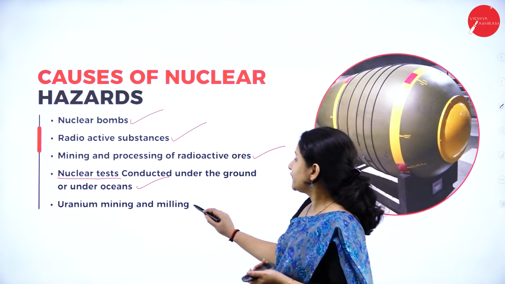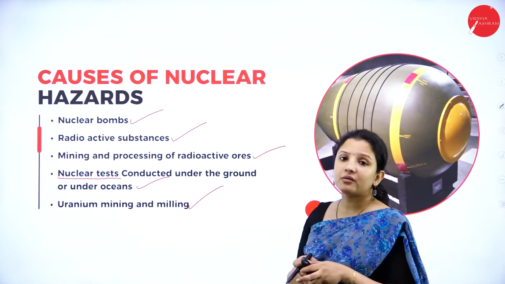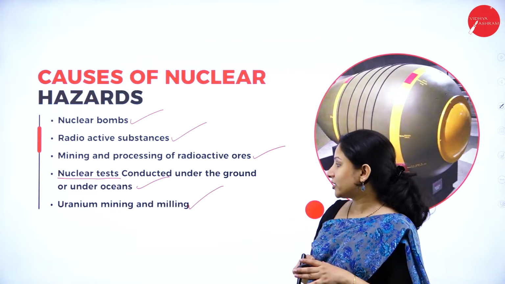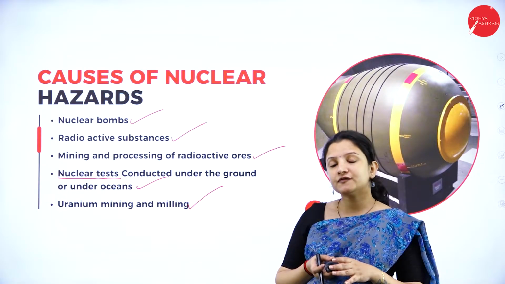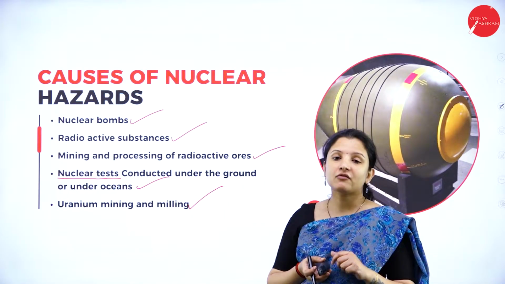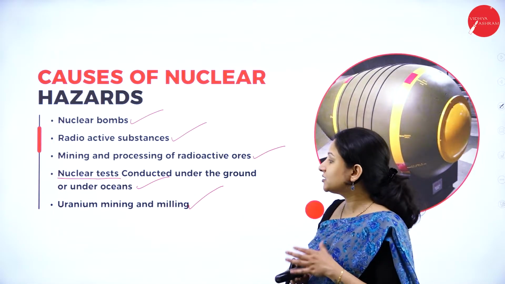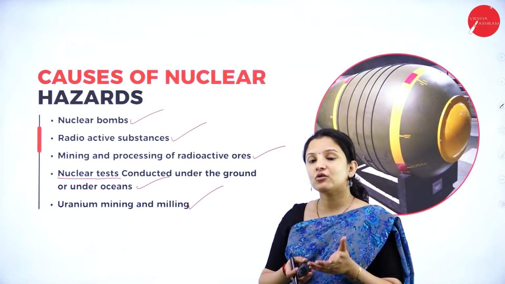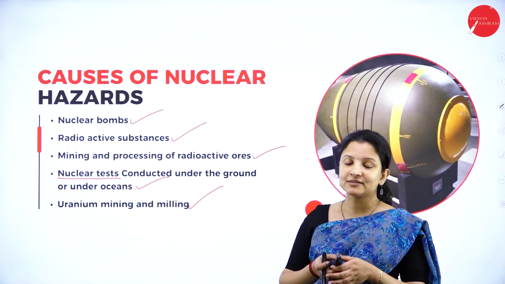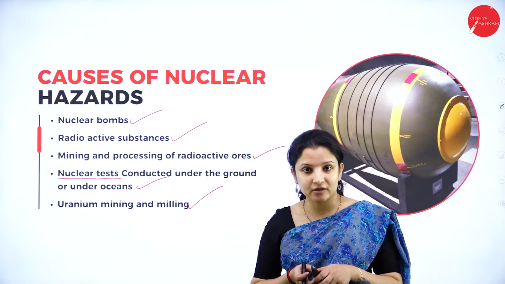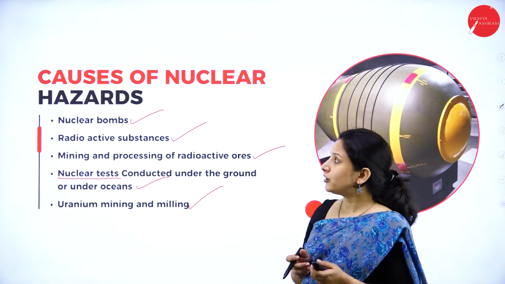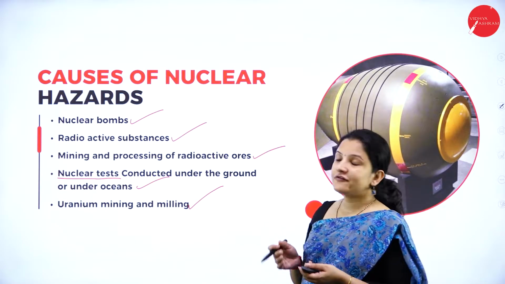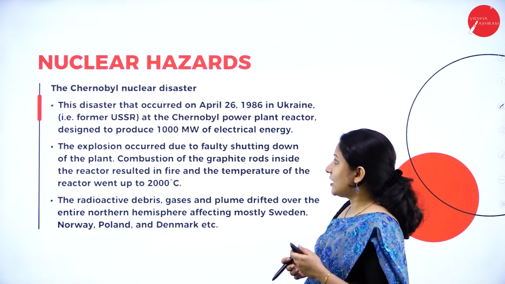Next is uranium mining and milling. Uranium is one of the very important nuclear materials that is used for creating nuclear weapons. The mining of uranium, which is got from the earth's crust, can also cause nuclear hazards if a proper scientific method of mining is not followed. So these are the different causes of nuclear hazards.